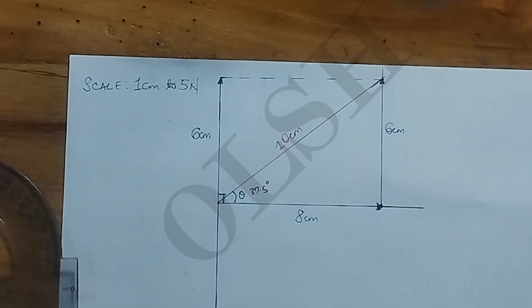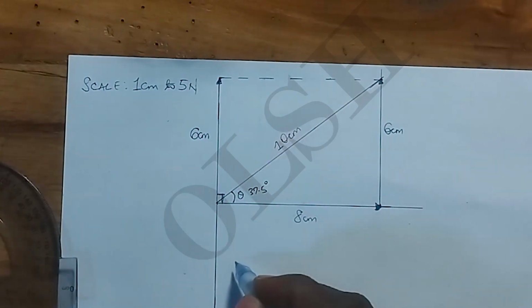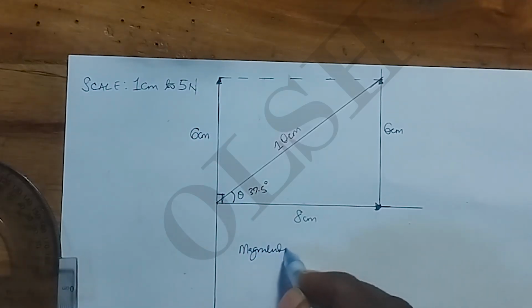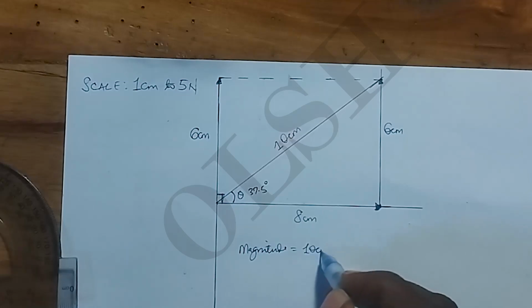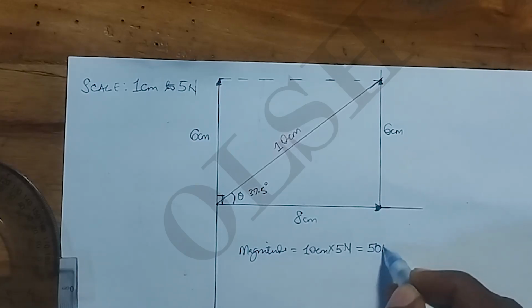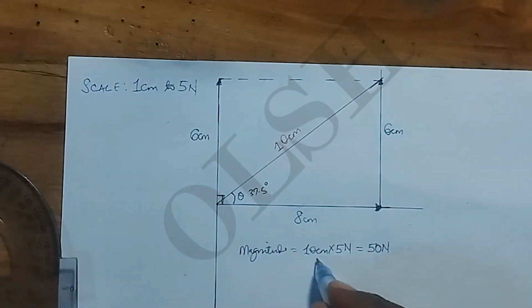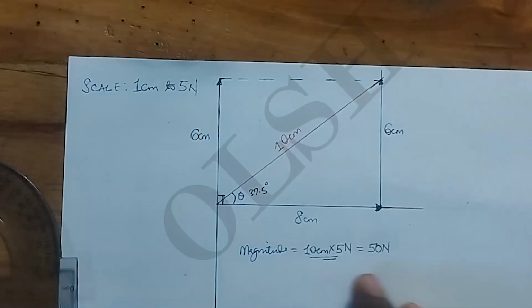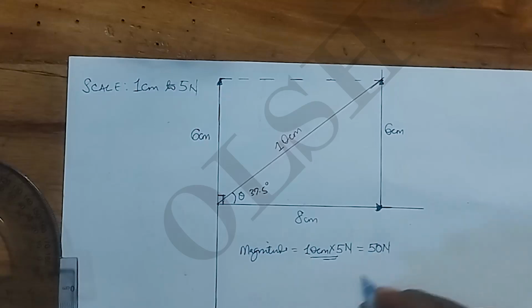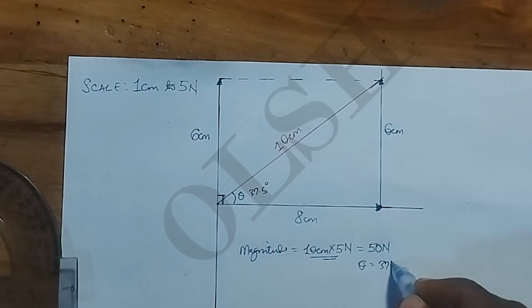So our magnitude is 10 cm by 5 newtons, which is 50 newtons. I'm sure you know we're doing this because of the scale we used. We're converting our value back to the actual value in newtons. So we have that as our magnitude, and our direction is 37.5 degrees.